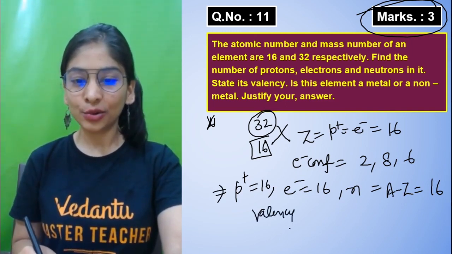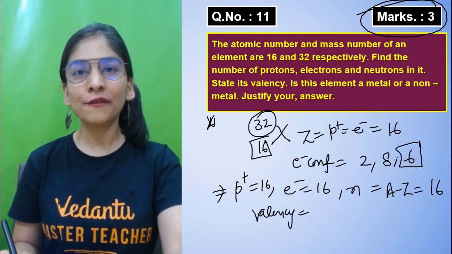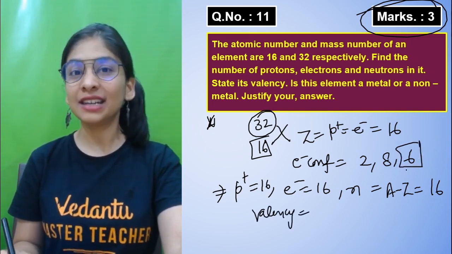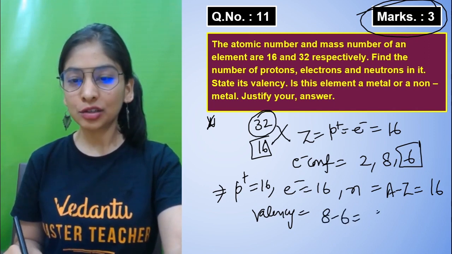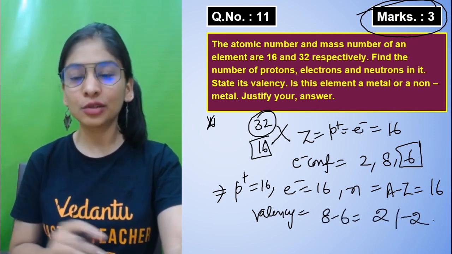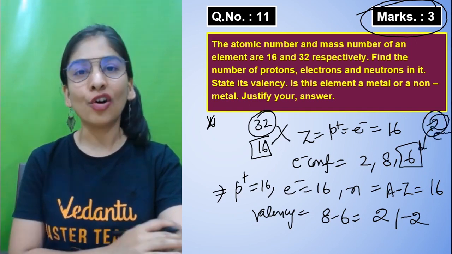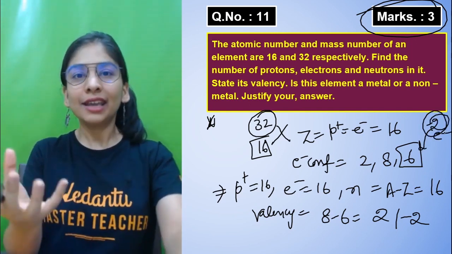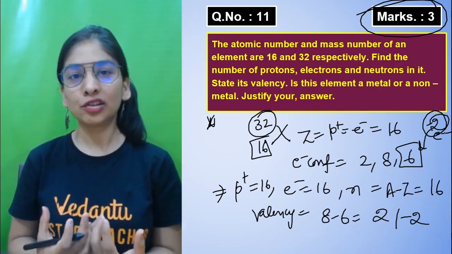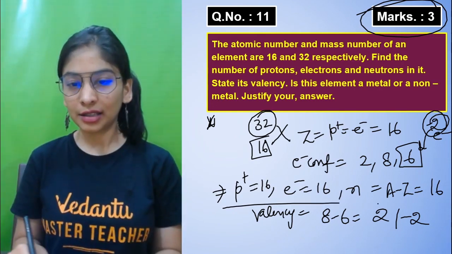Valency is, as I told you, if in the last shell more than 4 electrons are there, you have to reduce that number from 8. So 8 minus 6, 2 is the valency. You can also say minus 2, because it's going to gain 2 electrons to complete its octet, that is 8. So taking 2 electrons means taking a minus 2 charge. So that's its valency.